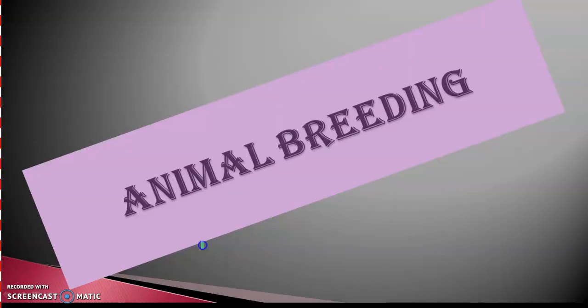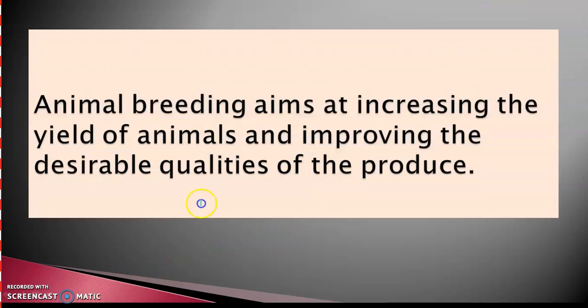Now let's talk about animal breeding. Animal breeding is a technique that aims at increasing the yield of animals and also improving the desirable qualities of the produce.